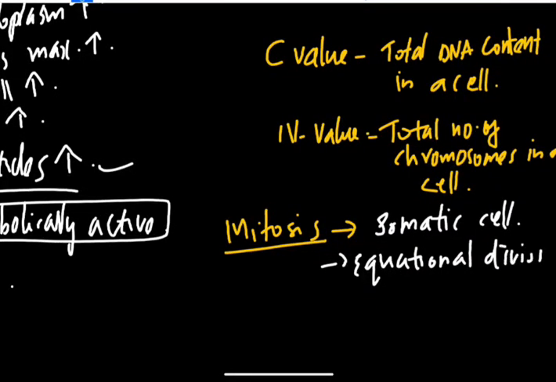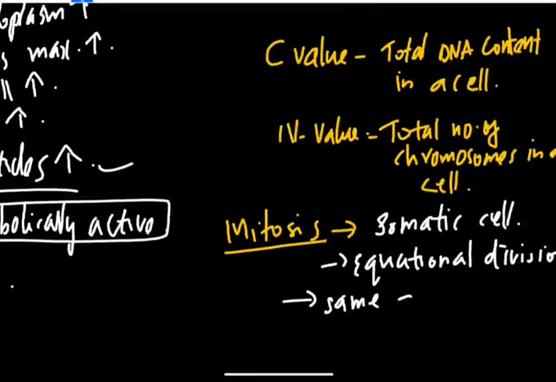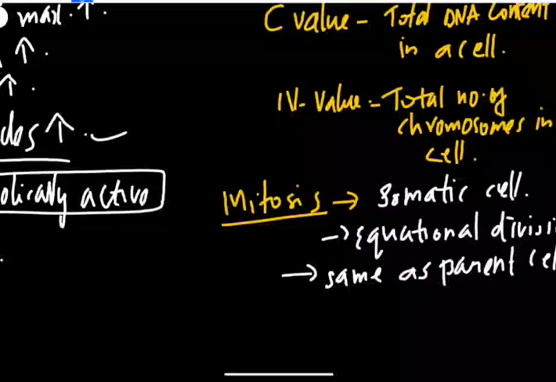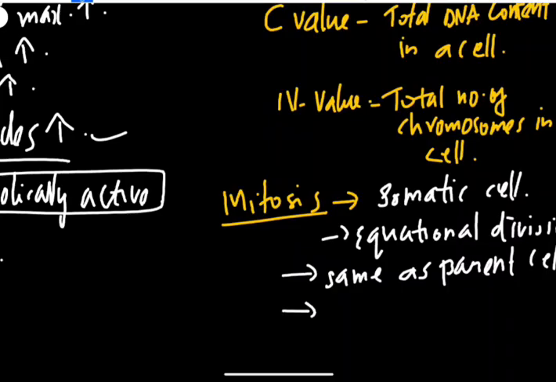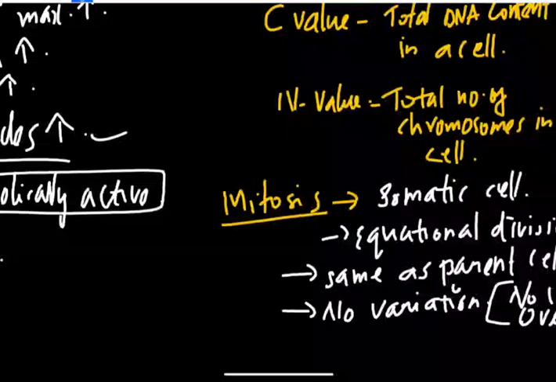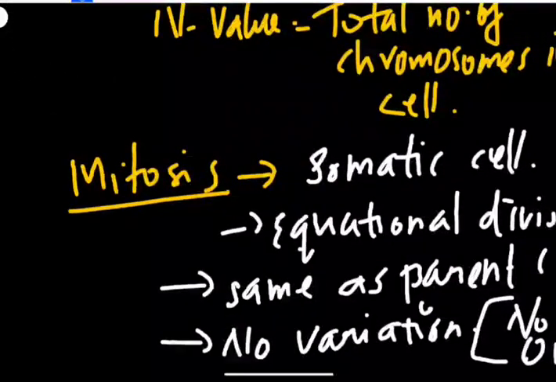The daughter nuclei formed will be the same as the parent cell. So no variation occurs in mitosis, that is, no crossing over or recombination occurs, and it is an equational division.